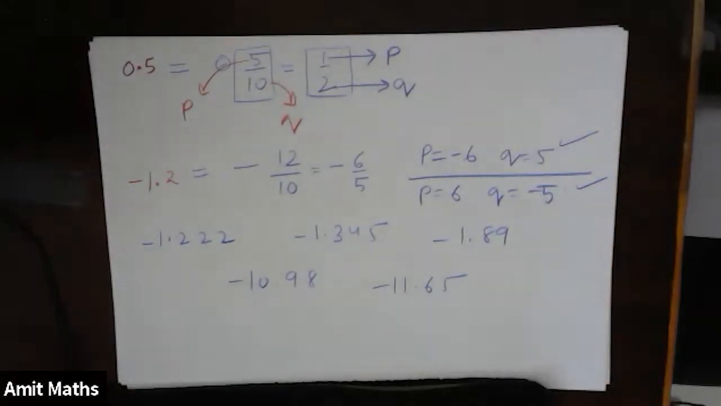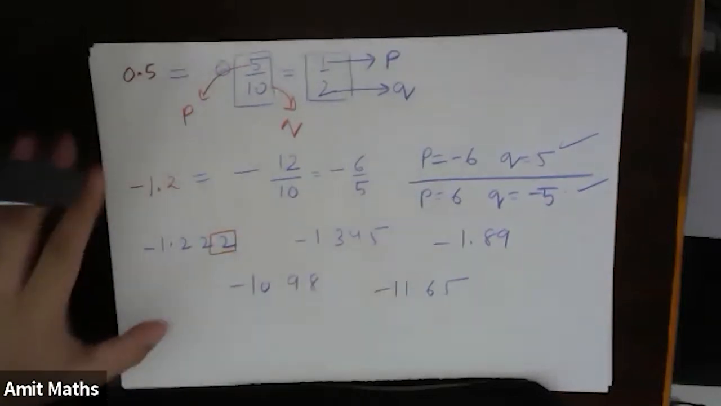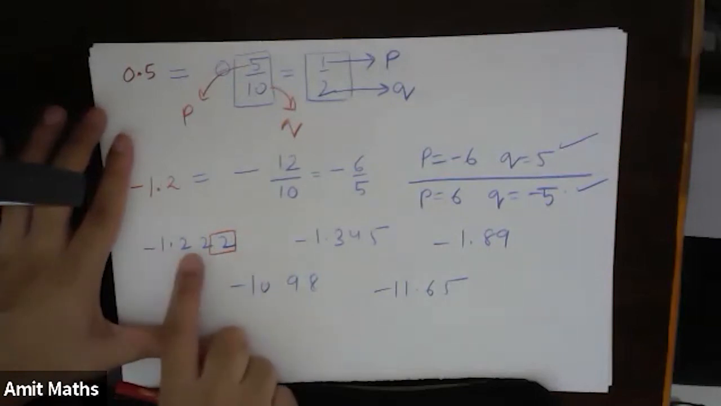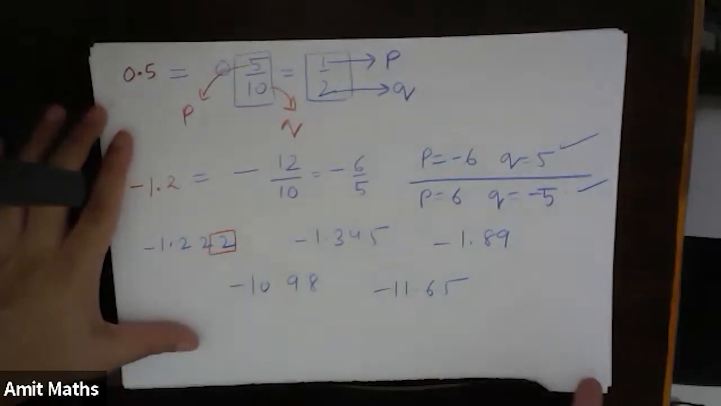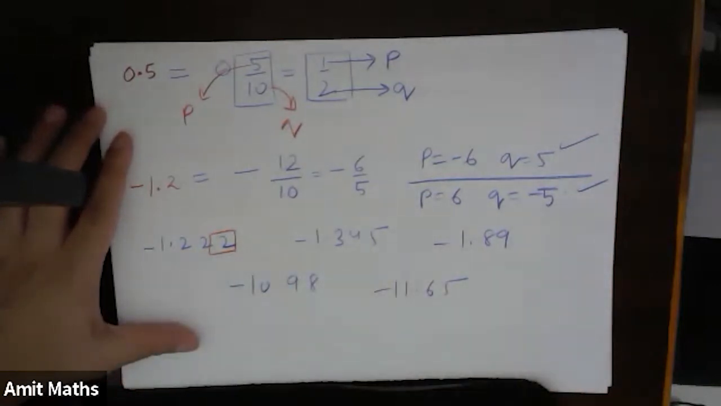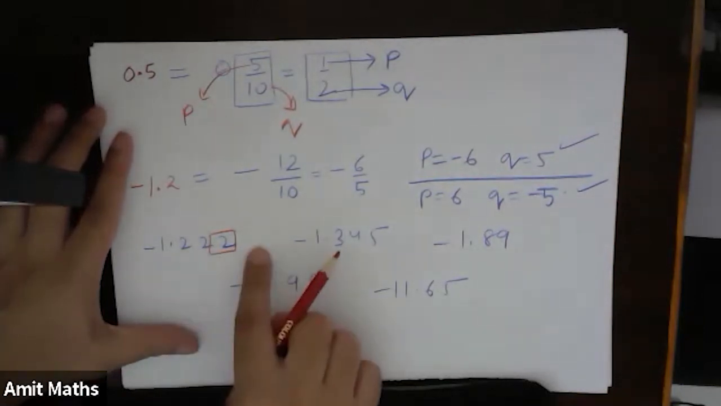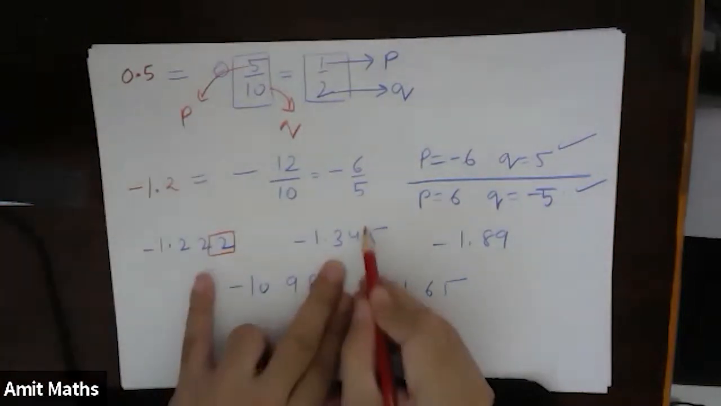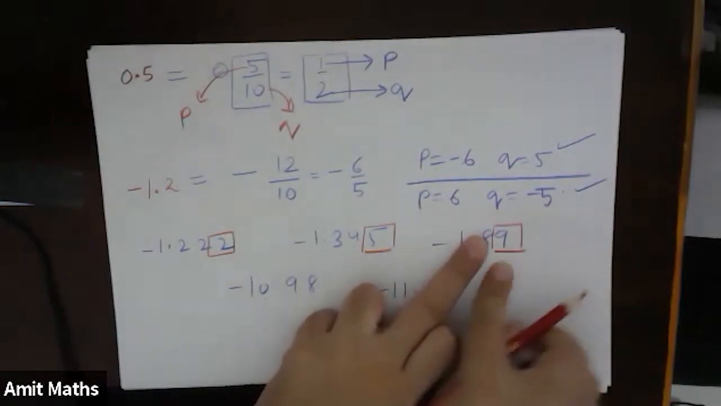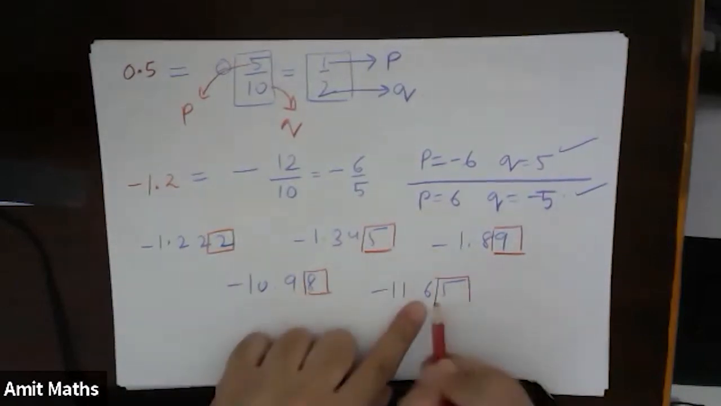What do I mean by terminating? Is there anything after 2? Nothing. So that means it terminated at this point. Minus 1.222, there is nothing after 2. It is not 1.225, 1.226, or 1.223. No, it is 1.222, and after this there is nothing. It terminated at this point. This number terminated at 8. This number terminated at 5.